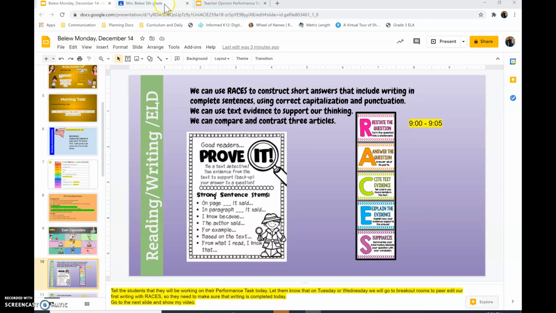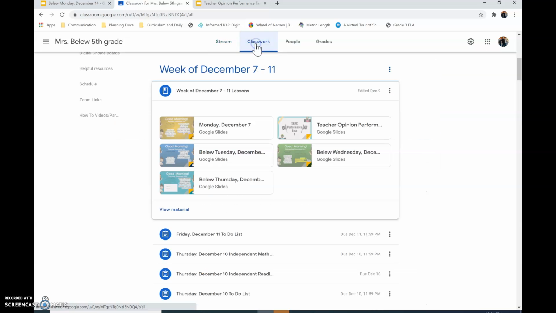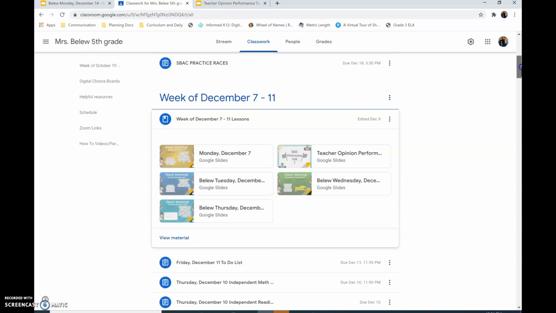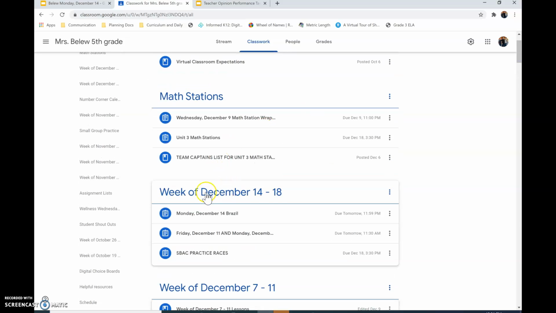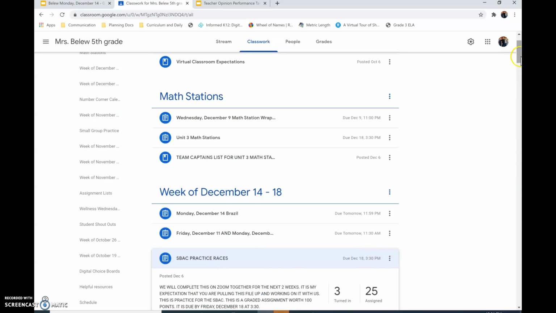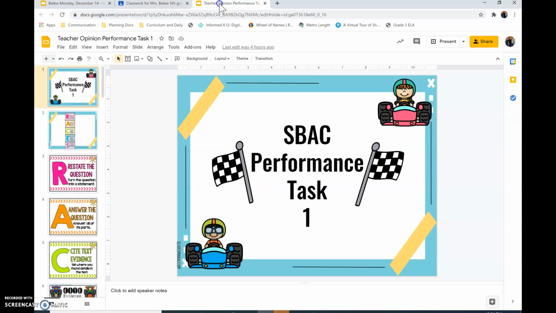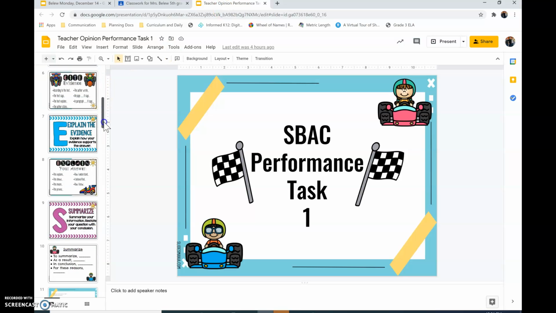So the first thing you need to do is go to our Google Classroom and click on classwork. Once you're there, you're going to find this week of December 14th through the 18th, right there, and open the SBAC practice RACES. It's right here. It is the same file that you have been working on. You're going to click it and open it. Now mine is at a different spot. Once you're there, you're going to want to go all the way down